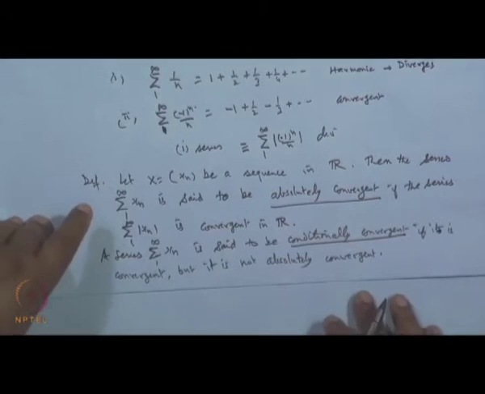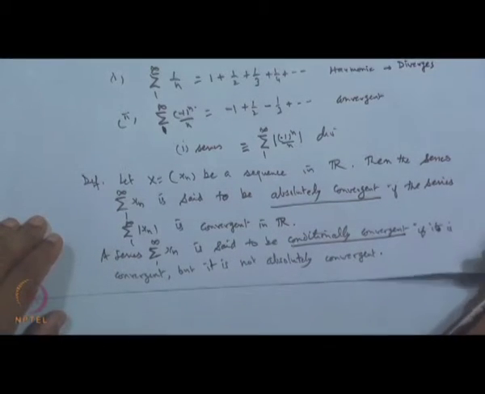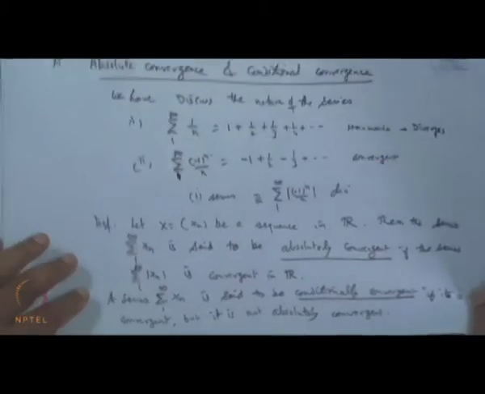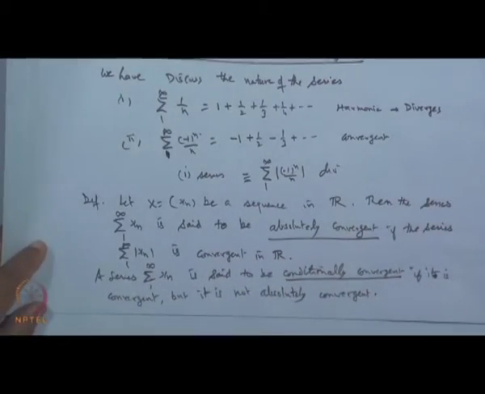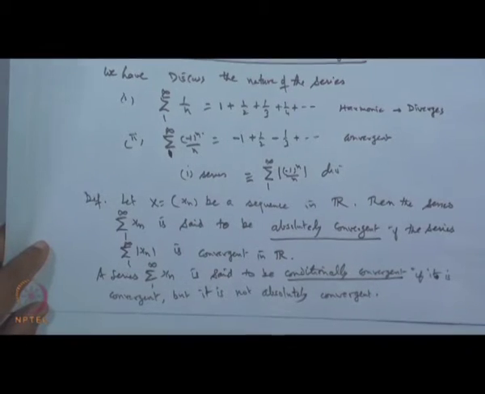Such type of case occurs when the series has some positive and some negative terms, because in that case only we can talk about conditional convergence and absolute convergence. If all the terms of the series are non-negative and the series is convergent, then absolute convergence and conditional convergence are the same, because there is no difference at all.